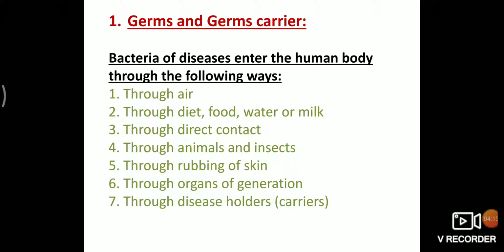Bacteria of disease enter the human body in many ways. First, through air. Bacteria of some diseases enter the human body along with air and dust to the lungs, such as influenza, bacteria of tuberculosis, cough, etc. Second, through diet, food, water or milk. Bacteria of some diseases enter the human body through polluted water or food. For example, bacteria of diseases like cholera, typhoid, dysentery, worms, jaundice, etc.